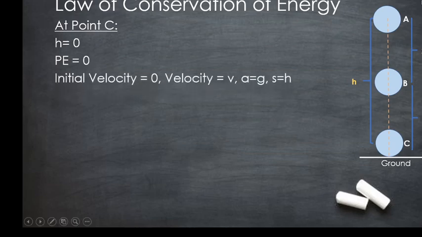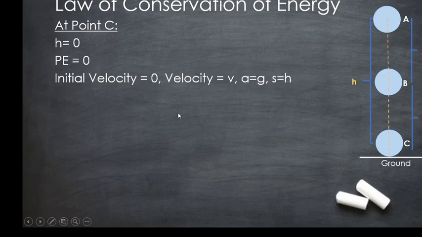Since the body is freely falling, before reaching the ground at C, it will attain the final velocity v. Its initial velocity will be taken as 0, acceleration is plus g, and the total distance between A and C is the height h. Therefore, s is equal to h.